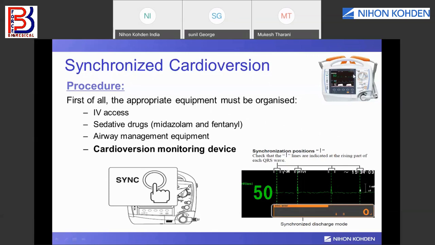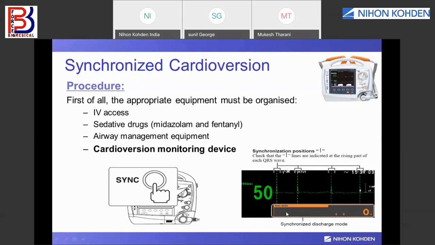Here, this is the Nihon Kohden defibrillator. We need to first select the energy from this rotary knob, and here is the sync button. You can see in this picture. So we just need to press the sync button, and on the defibrillator screen, you will get a confirmation message that sync mode is on.